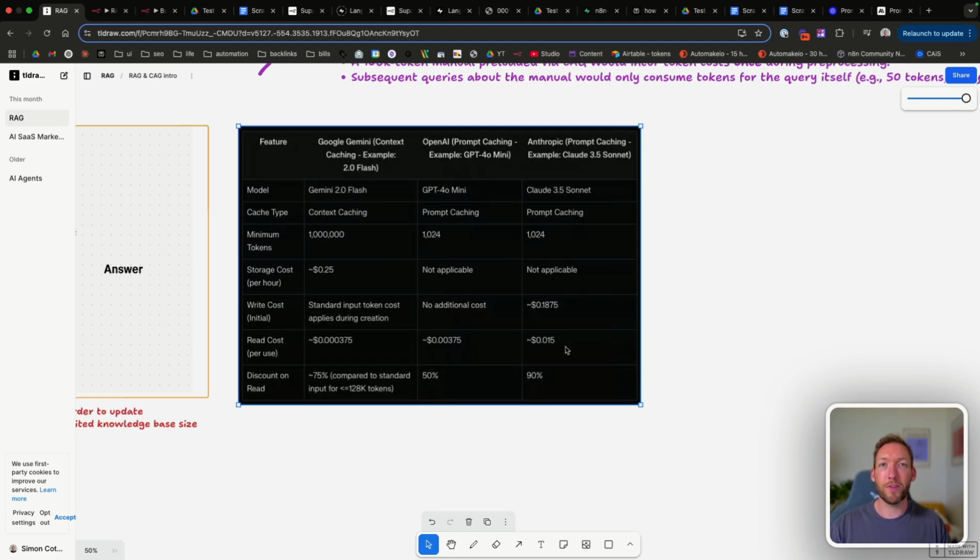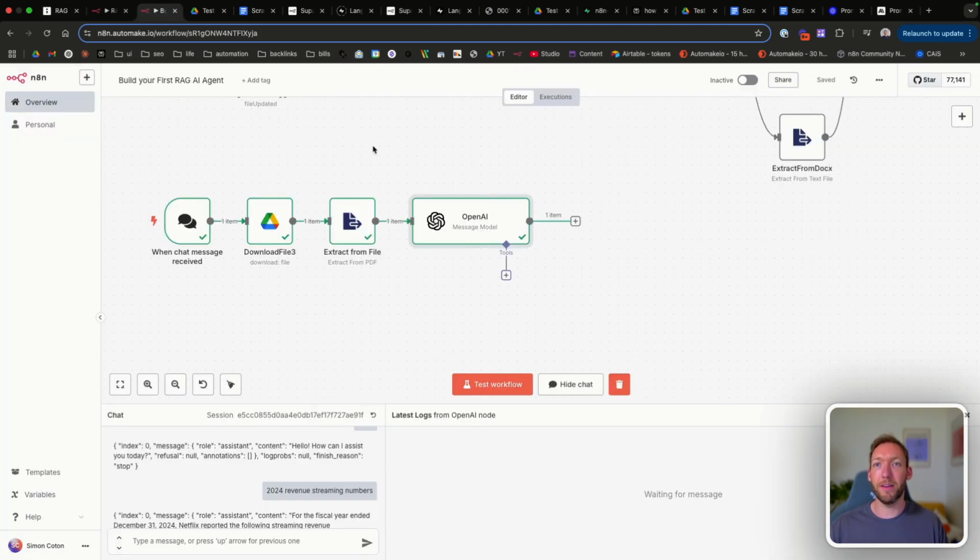But also all of the tokens that are read back, we pay effectively for those tokens again, but at 10% of the price. So we get a discount of 90%. So we actually only pay for 1,000 tokens rather than the initial 10,000 in our example that we uploaded. So significantly cheaper. And you can see from our results here that it is much quicker to set up and easier to use than RAG.